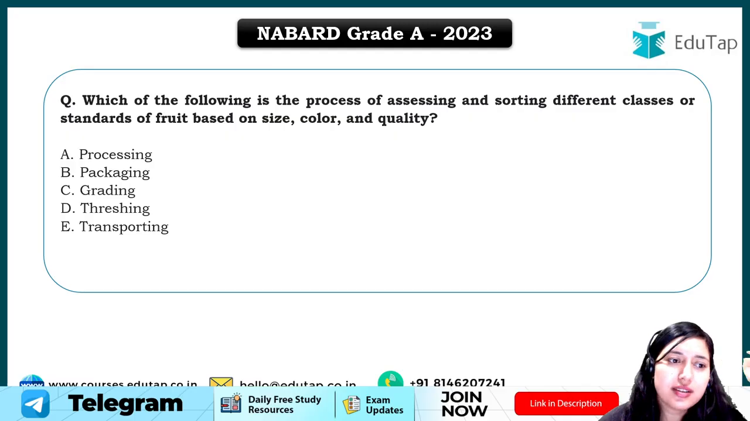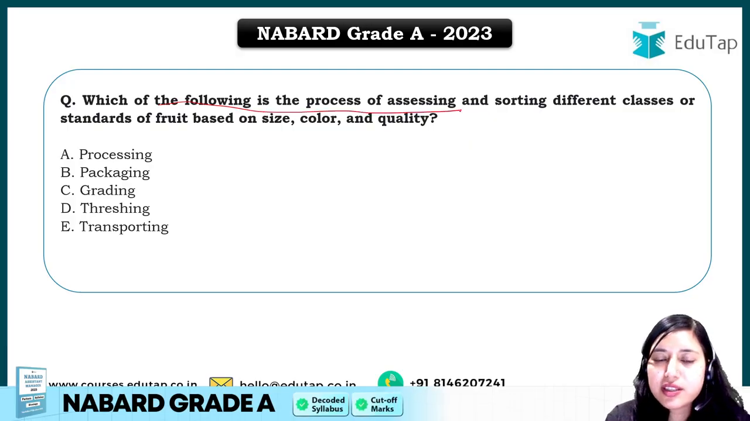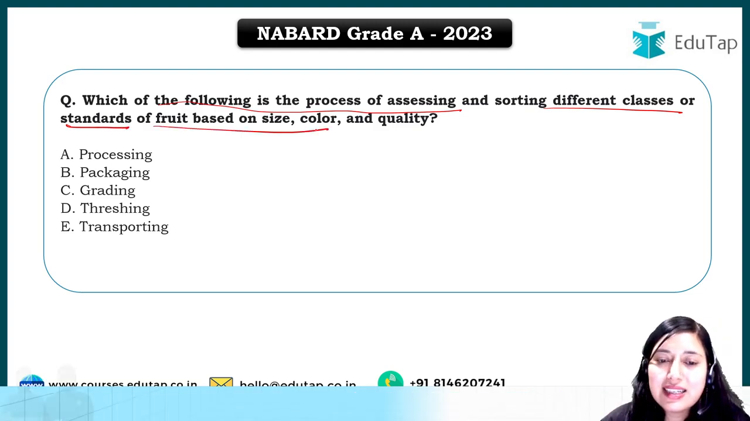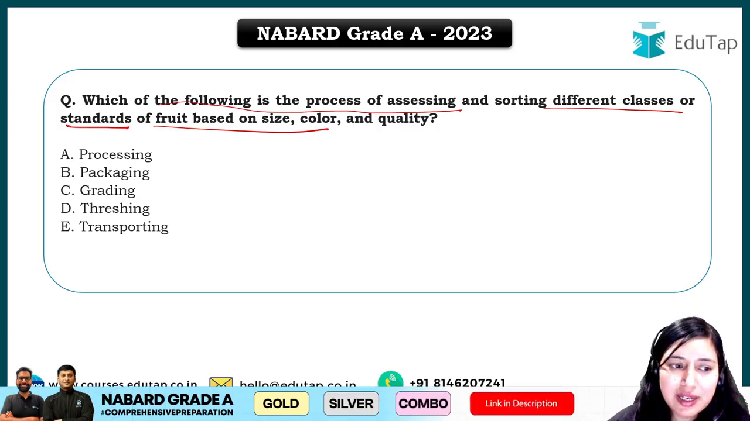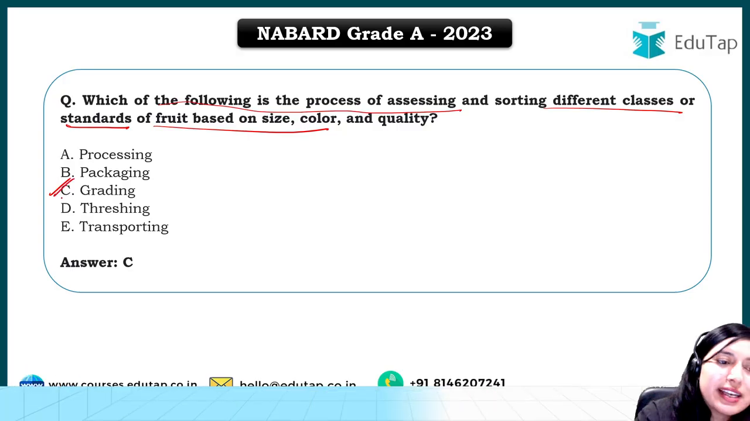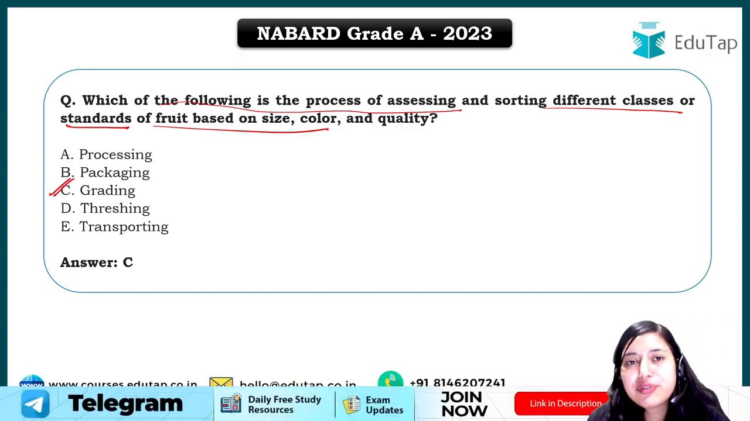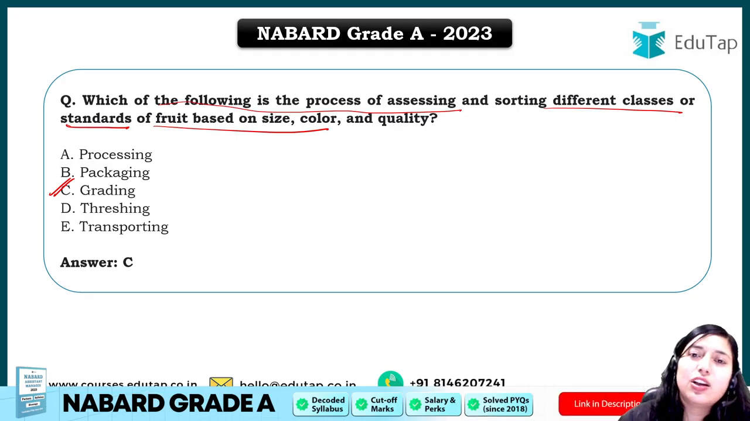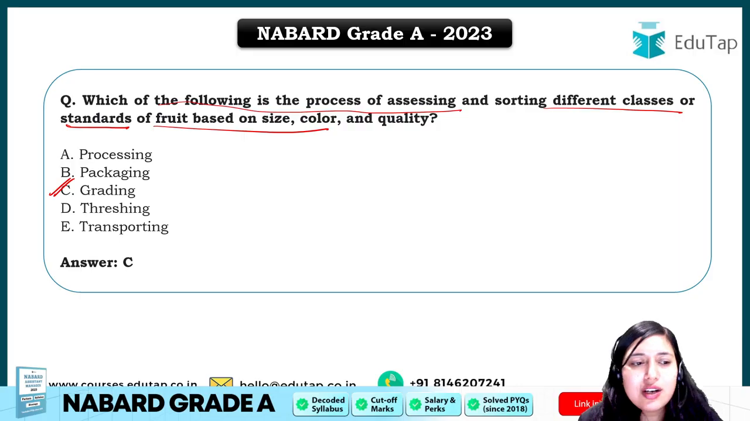Next question is, which of the following is the process of assessing and sorting different classes or standards of fruits based on size, color, quality? The question is again from your post harvest management. This process is known as grading. In grading, we sort different fruits into different classes based on quality, size, color and different parameters. Grading is done, like A grade, B grade, C grade is given. High quality will be given A grade, low quality will be given C grade. So this is called grading.